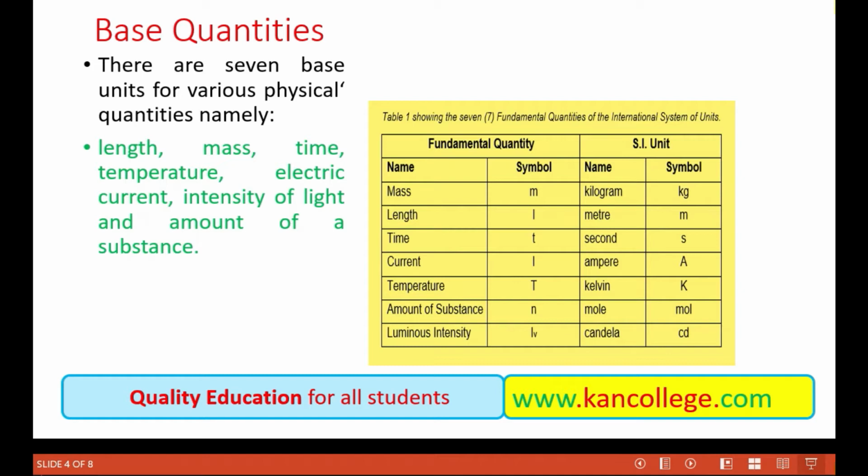The unit of mass is kilogram, set by the System International. Similarly, System International has also set the unit of length as meter. The unit of time is second, current is ampere, and the unit of temperature is Kelvin. The amount of substance, how much matter there is, is measured by the mole, and we will go into the details of mole in the next lectures. Similarly, intensity of light is measured by the unit candela.